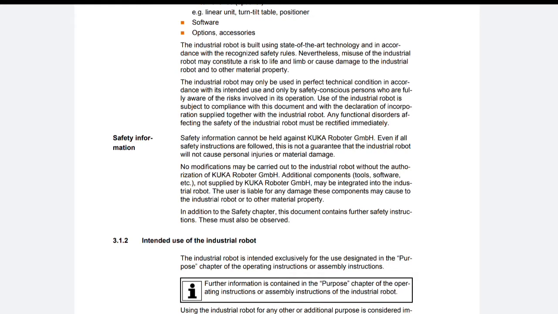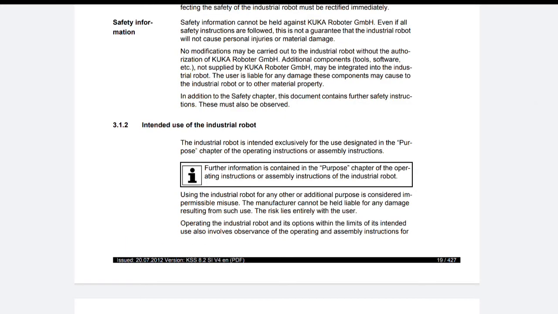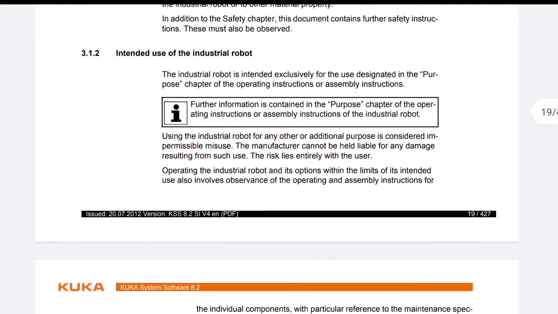Intended use of the industrial robot. The industrial robot is intended exclusively for the use designated in the purpose chapter of the operating instructions or assembly instructions. Further information is contained in the purpose chapter of the operating instructions or assembly instructions of the industrial robot. Using the industrial robot for any other or additional purpose is considered impermissible misuse.